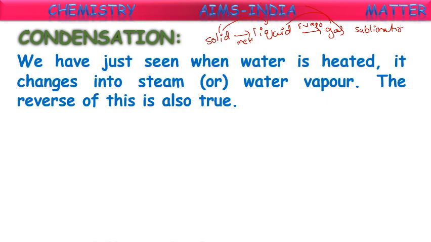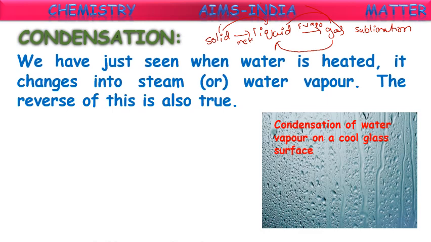Now we are coming to the reverse process, from gas to liquid, decreasing the temperature, that is called condensation. What is that? Gas to liquid is called condensation. We have just seen when water is heated, it changes into steam or water vapor. The reverse of this is also true, that water vapor can come back into water. That process is called condensation. Condensation of water vapor on a cool glass surface, yes, we can observe this.